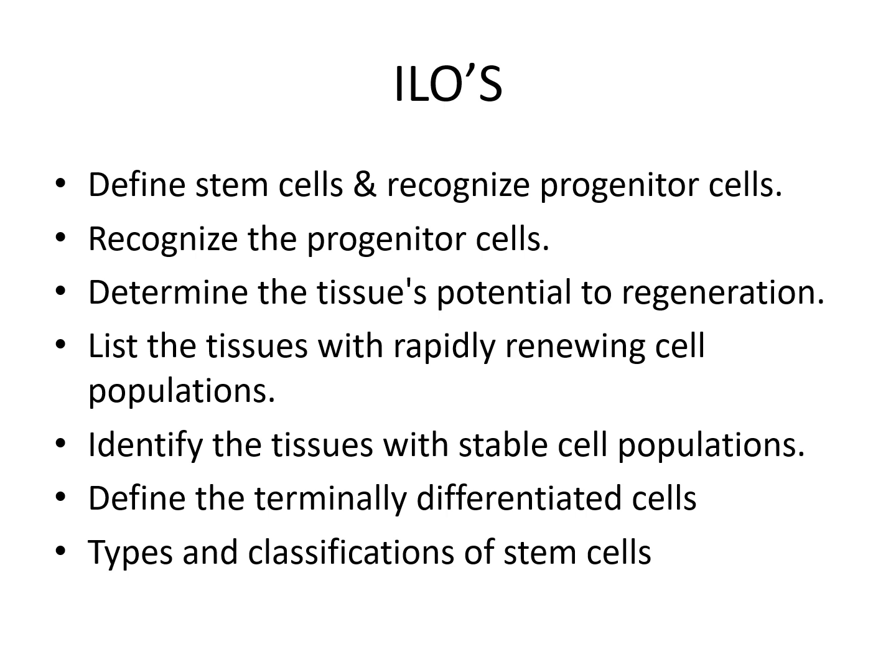These are the intended learning outcomes of our lecture. We hope you should know the definition of stem cells and recognize the progenitor cells and their characters, the tissue potentials to regeneration, then the difference between the rapidly and the slowly or stable cell populations. Also, we hope you to know the terminally differentiated cells and the different classifications for stem cells.